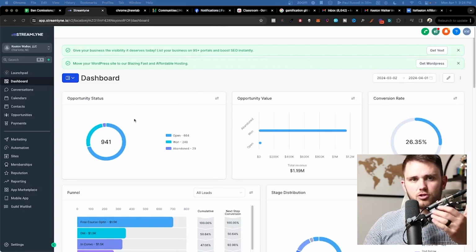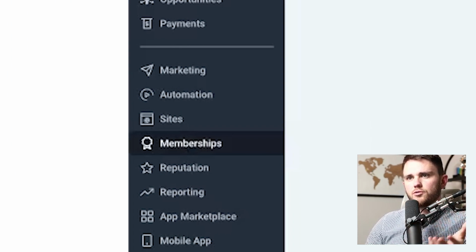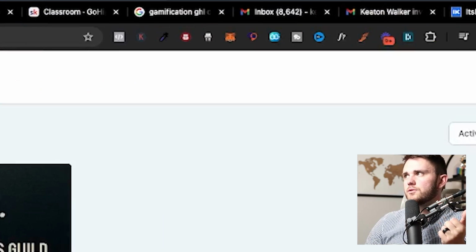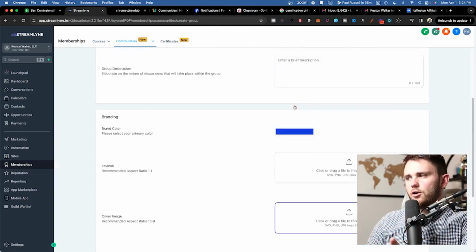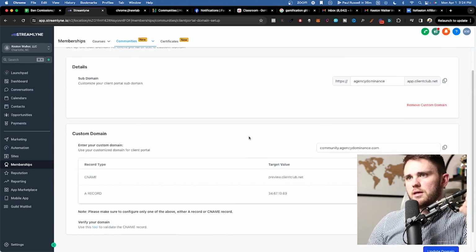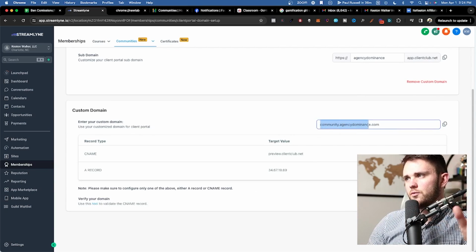So real quick, let's show you how to actually set up one of these communities. You're going to go to memberships inside of your HighLevel dashboard and then communities and hit groups. And then we'll go ahead and create group. Enter in all of this information there and it will be set up. Now, if you want to go to settings and set up that custom domain I talked about, super easy. You just go ahead and type in whatever you want it to be.